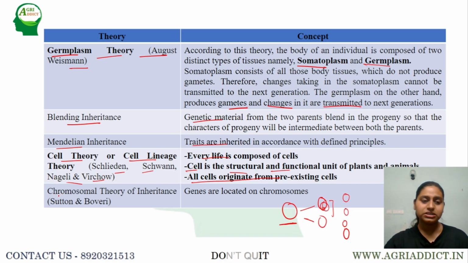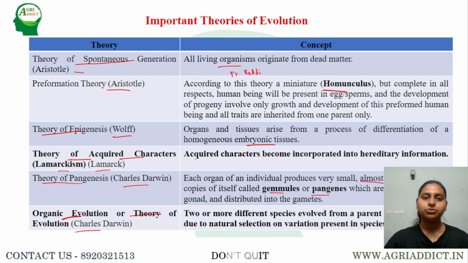Then lastly, it is the chromosomal theory of inheritance, which was proposed by Sutton and Boveri, that says that genes are located on the chromosome, which they were not able to show experimentally, but later T.H. Morgan proved it experimentally using Drosophila. These are some of the important theories of evolution which explain how evolution has taken place and how the organisms are organized and have evolved. These are the things with respect to the history of genetics, that is important historical events and also some of the important theories of evolution.